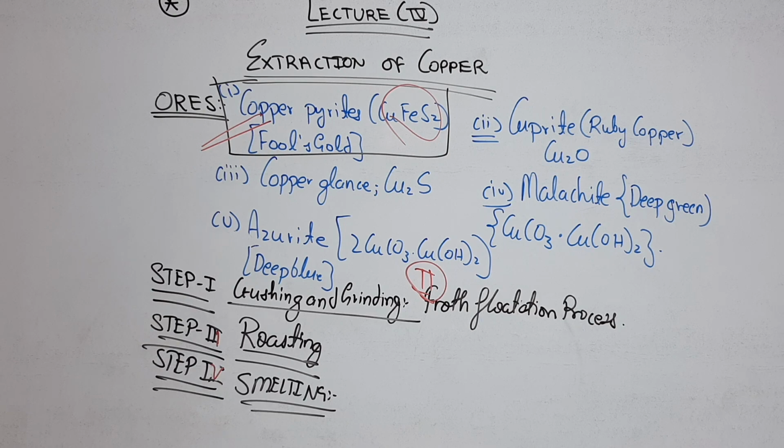The conclusions from this roasting: number 1, moisture is removed; secondly, volatile impurities are removed; third, oil sticking to the ore is vaporized; and most importantly, the copper pyrites are partially converted into sulfides of copper and iron. I repeat once more, the most important point here, please write it down: copper pyrites are partially converted into sulfides of copper and iron.